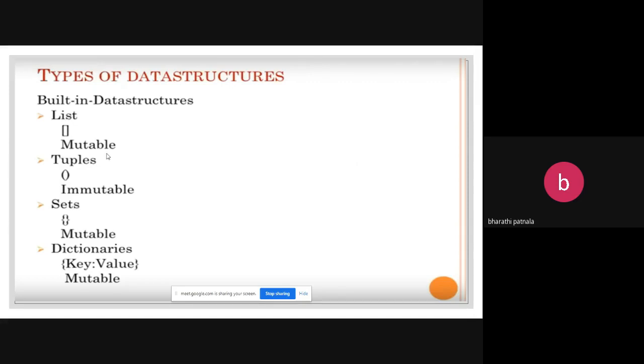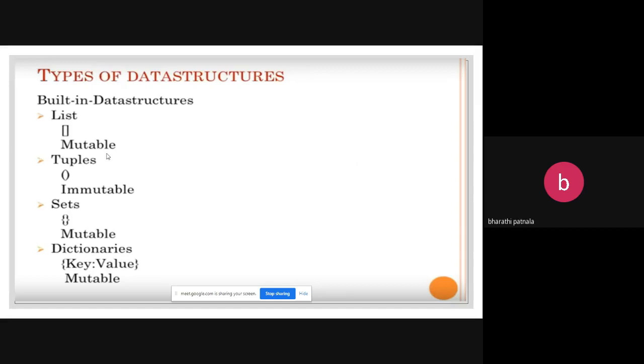In that, you learnt sets. Set is nothing but a collection of orderly arranged elements. Sets can be represented using flower braces, which are also mutable. That means you can modify it after its creation.